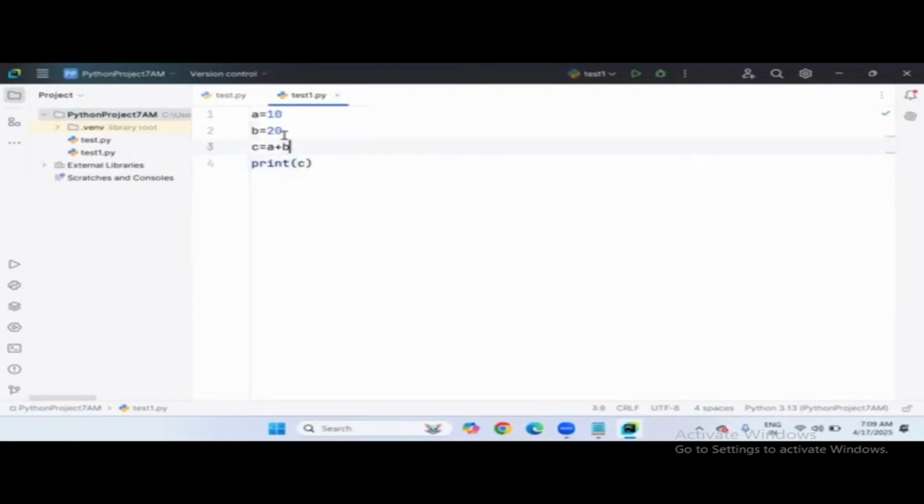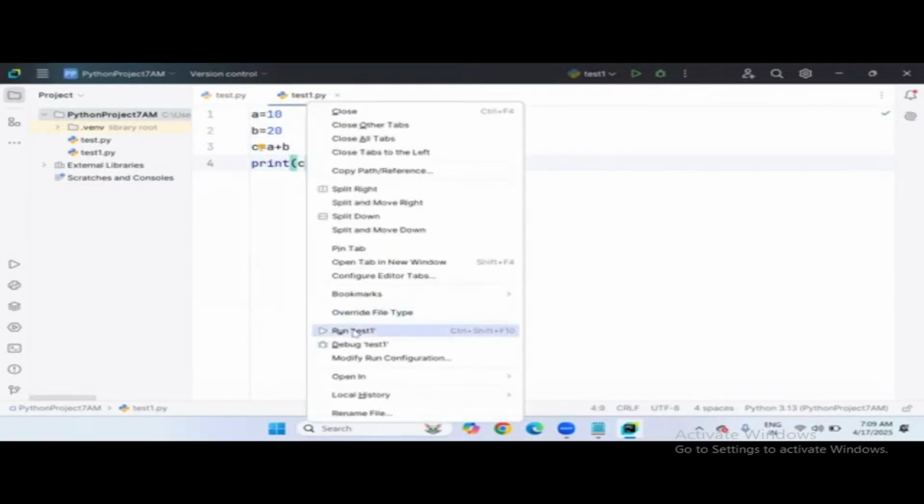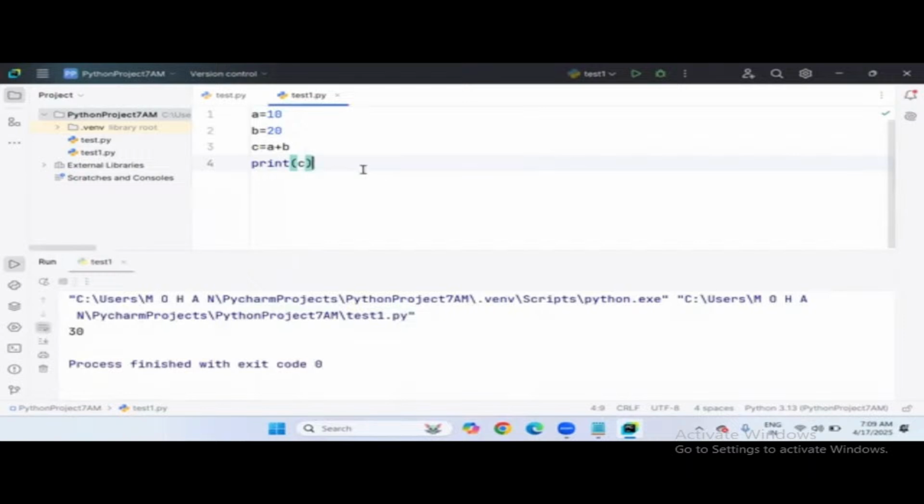So you can look at this program: A equal to 10, B equal to 20, C equal to A plus B, print C. We got the output, right? But just getting the output doesn't make it correct standard way. There is a standard approach to write Python code. Who provides that approach? The Python community people. That is the PEP 8 standard.